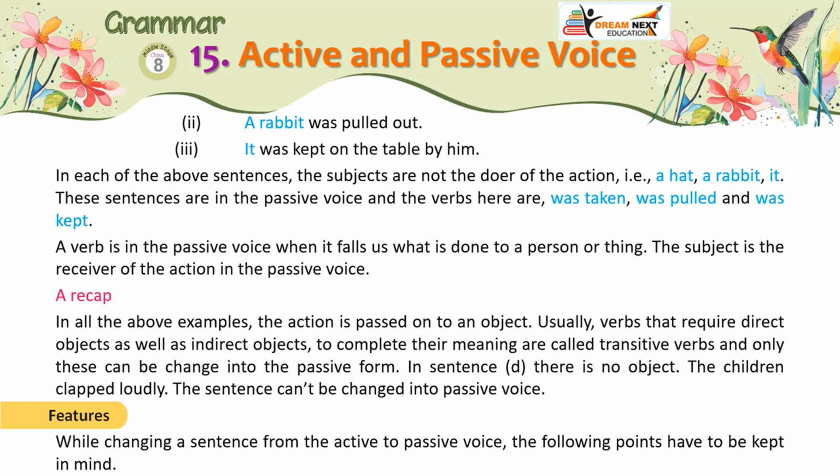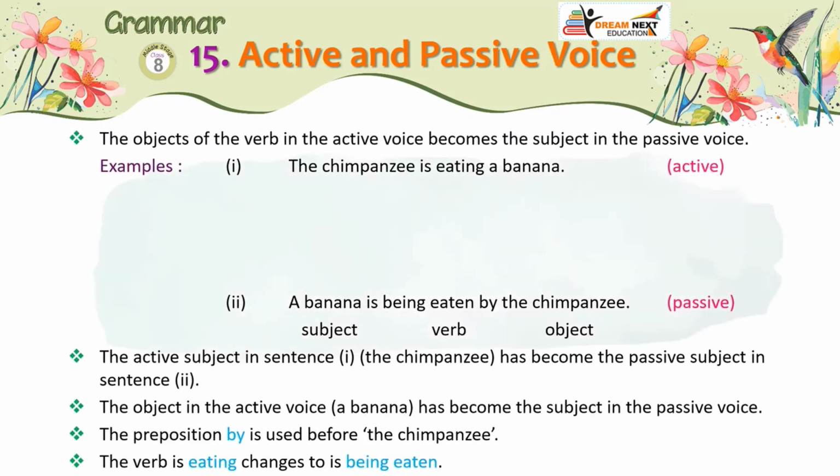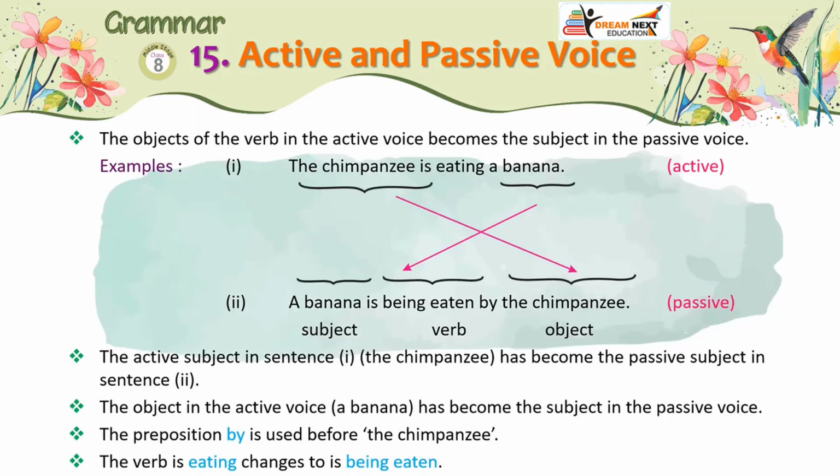Features: while changing a sentence from the active to passive voice, the following points have to be kept in mind. The object of the verb in the active voice becomes the subject in the passive voice. Examples: 1. The chimpanzee is eating a banana. Active. 2.